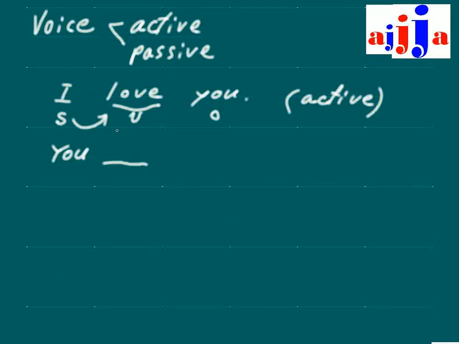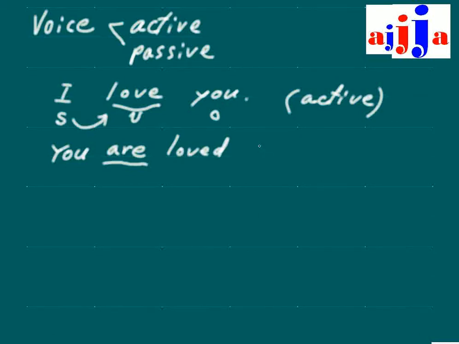Alright, so now you have to use are, right? Because this is the present. Love means present. So you're going to use the present form of the be verb for you. You are, then what? Loved.